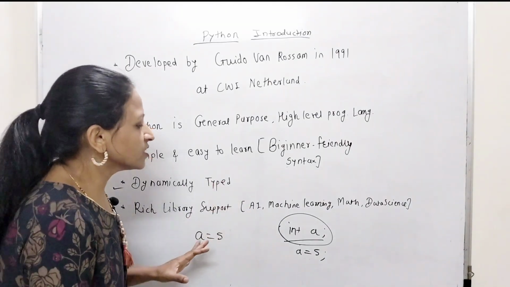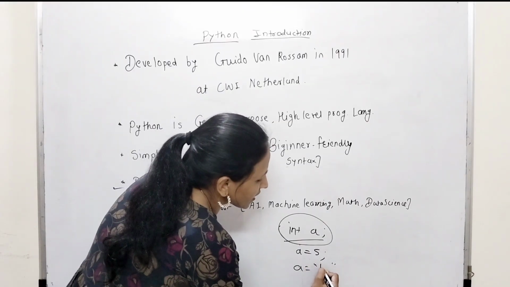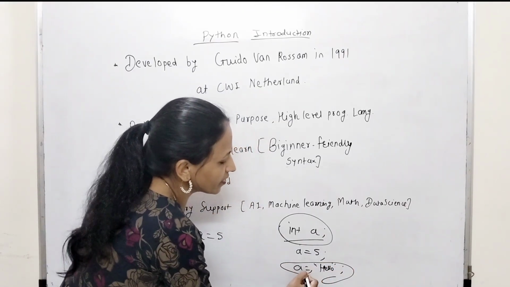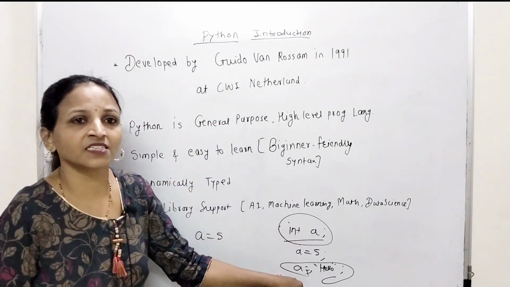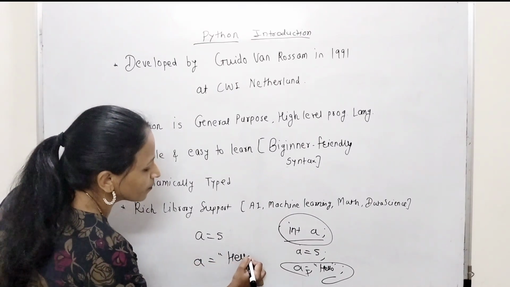Now the next point is, suppose you want to assign a string like hello to this a. Then you will get an error in case of C. Why? Because its data type is int, you cannot store a string here. But in case of Python, you can change the data type also, no problem.